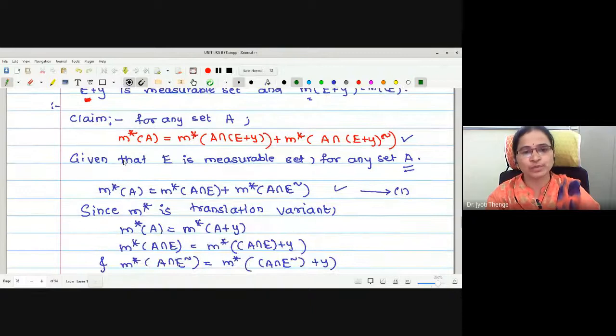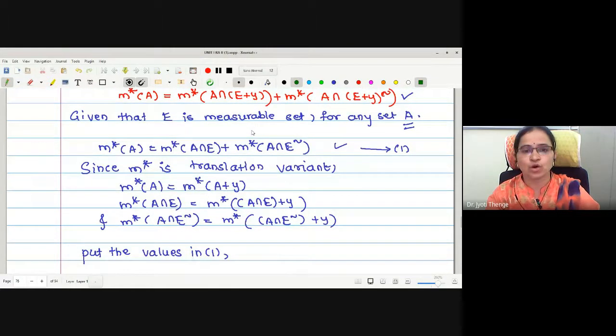In order to prove E plus Y is a measurable set, the definition says that for any arbitrary set A, we have to prove this kind of statement. The outer measure of A is the outer measure of A intersection E plus Y added with the outer measure of A intersection E plus Y complement.